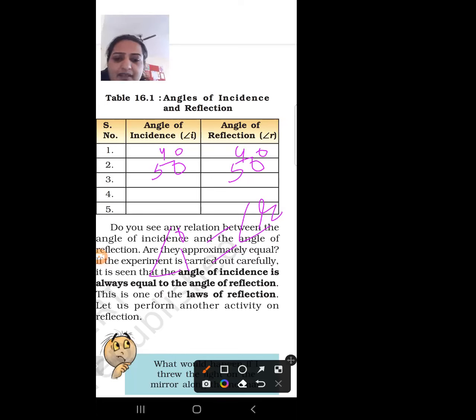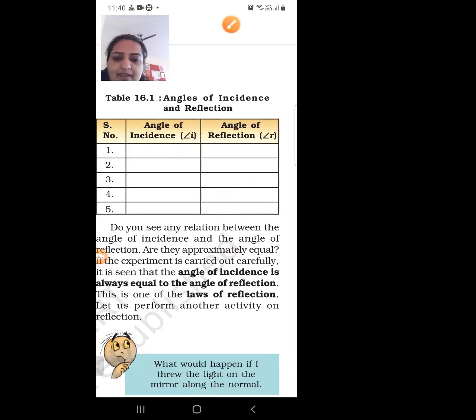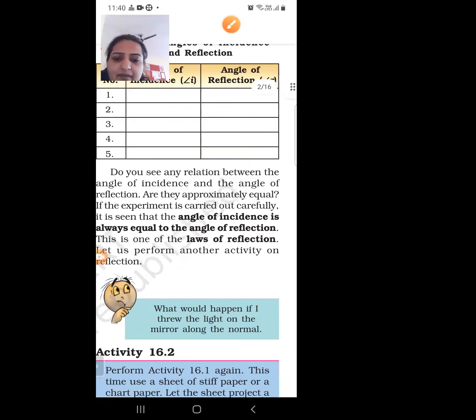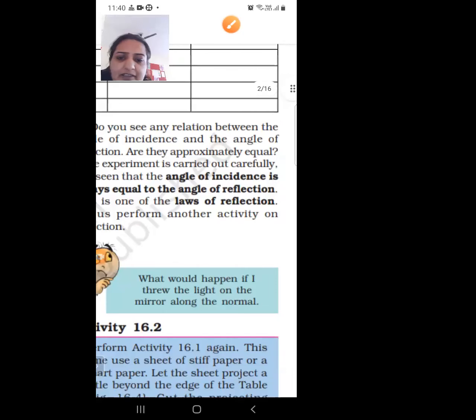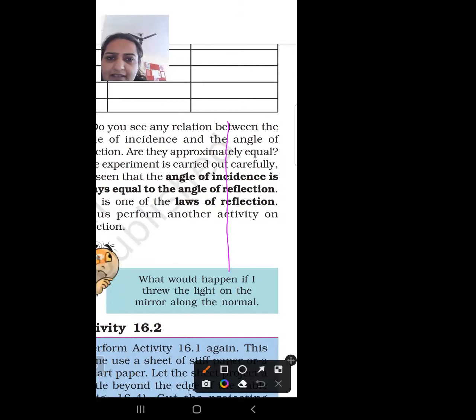Next, what would happen if I threw the light on the mirror along the normal? This is a very important question. If we take a mirror, and throw the light on it along the normal, which is the normal? A line perpendicular to the mirror. It is our normal.